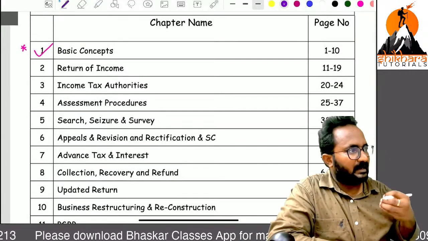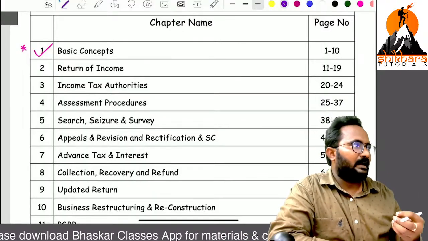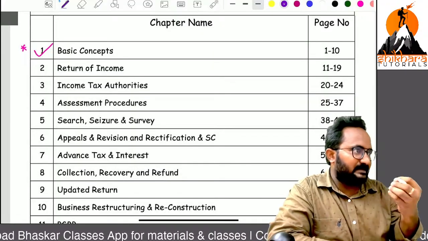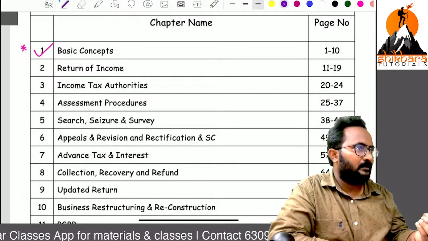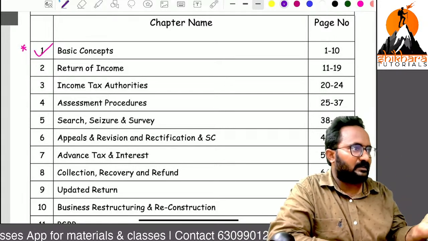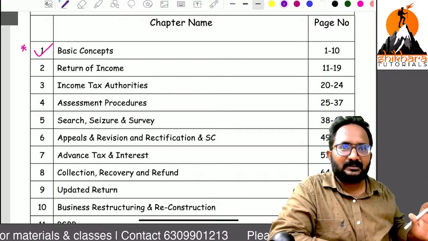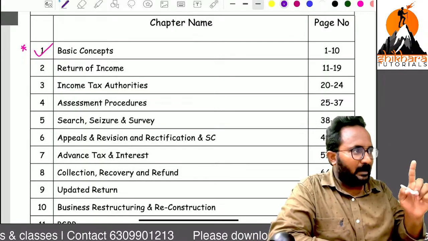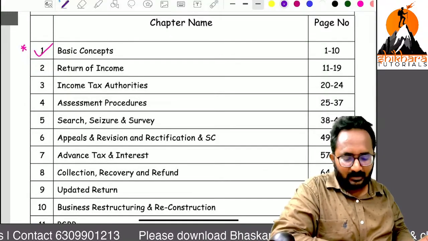In this we can learn the tax rates, surcharge rates, the rebate concept, the amended tax rate and the marginal relief concept, and some basic stuff like average tax rate, maximum marginal tax rate, application of income, diversion of income. I am not saying these are revisions, I am just telling you these are the concepts we have in the basic concepts chapter. Definitely, in every attempt we can get MCQs from this chapter also.